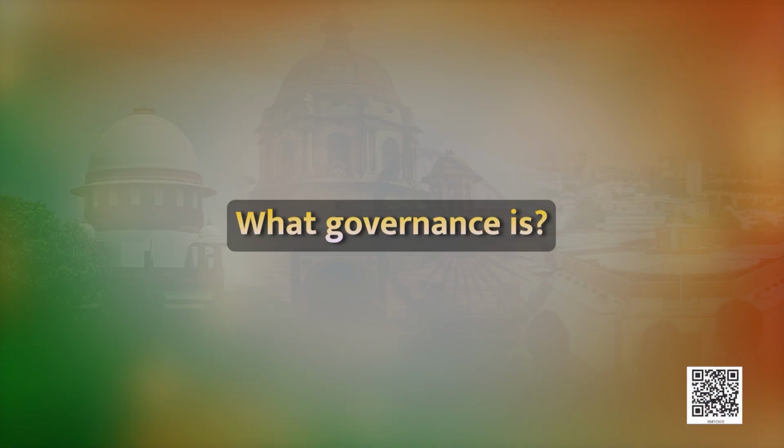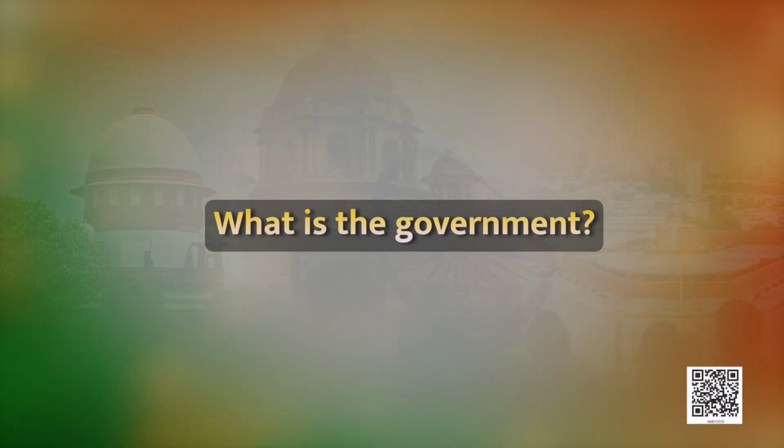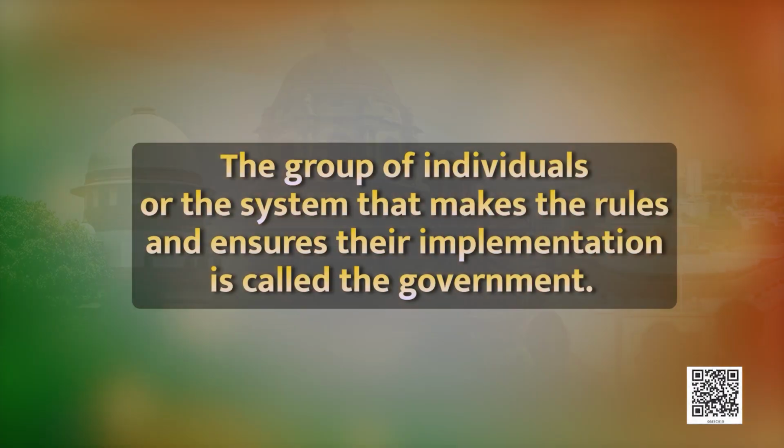First of all, do you know what governance is? The process of making decisions, organizing society's life through different sets of rules and ensuring that these rules are followed is called governance. And what is the government? The group of individuals or the system that makes the rules and ensures their implementation is called the government.